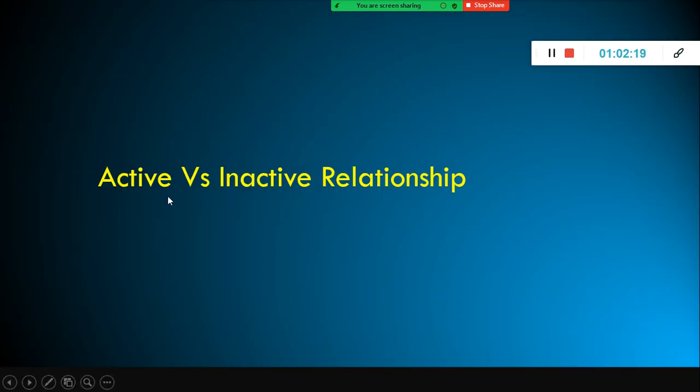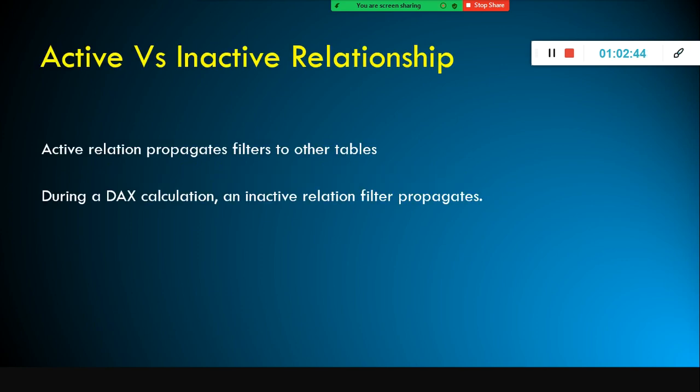So now we understood what is active and inactive relationship. How to activate the inactive relationship? There are two approaches available. One is we can use role playing dimension, or you can use a DAX function. In the DAX function we have USERELATIONSHIP. That function you need to use as a filter condition in your CALCULATE. CALCULATE is a very robust and powerful function in DAX. Anyhow, I'm going to cover DAX next. That will be very much helpful.